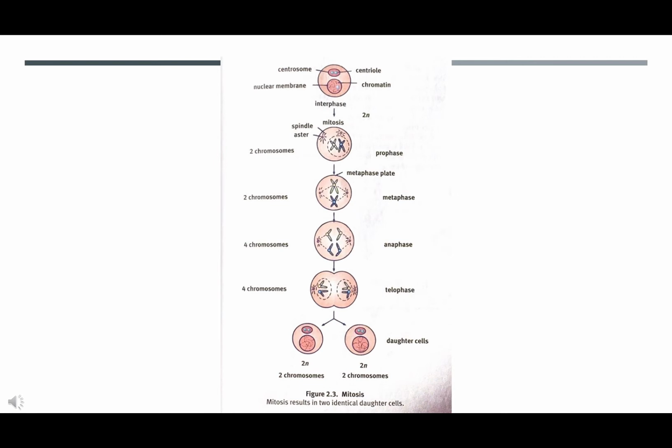Mitosis. Mitosis is the process by which 2 identical daughter cells are created from a single cell. Mitosis consists of 4 distinct phases: prophase, metaphase, anaphase, and telophase, and occurs in somatic cells, or cells that are not involved in sexual reproduction.